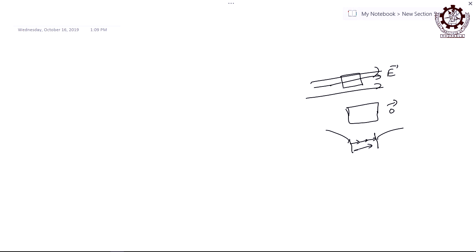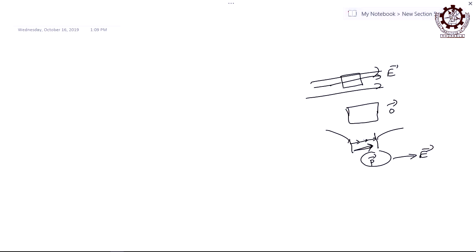and if this is the direction of the dipole moment, which is a vector, this dipole moment is only relevant to E. No E, no dipole moment. No field, no dipole moment. But when there is a field, there is a dipole moment. And when there is a dipole moment, again there is a field created. The field is in what direction? Field is always from positive to negative. Field is from positive to negative.